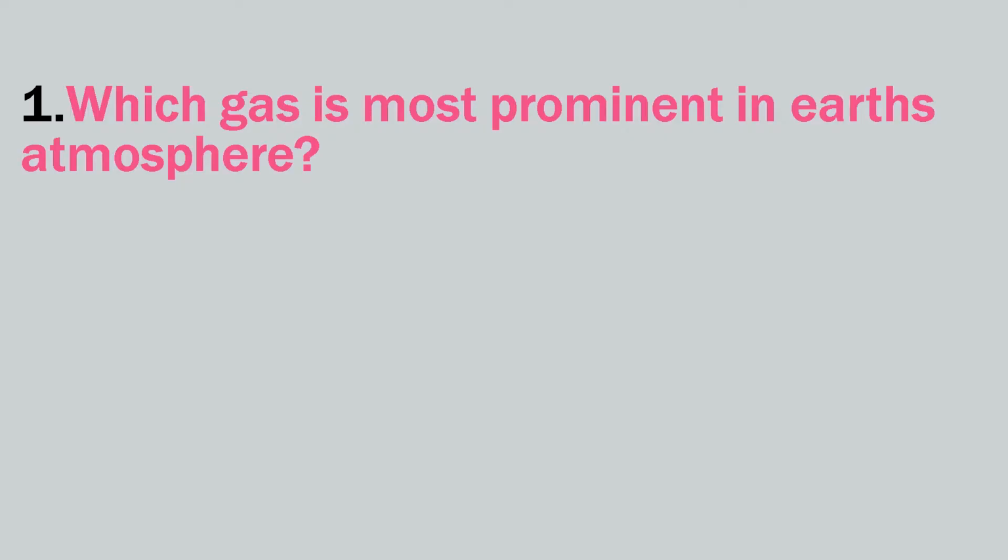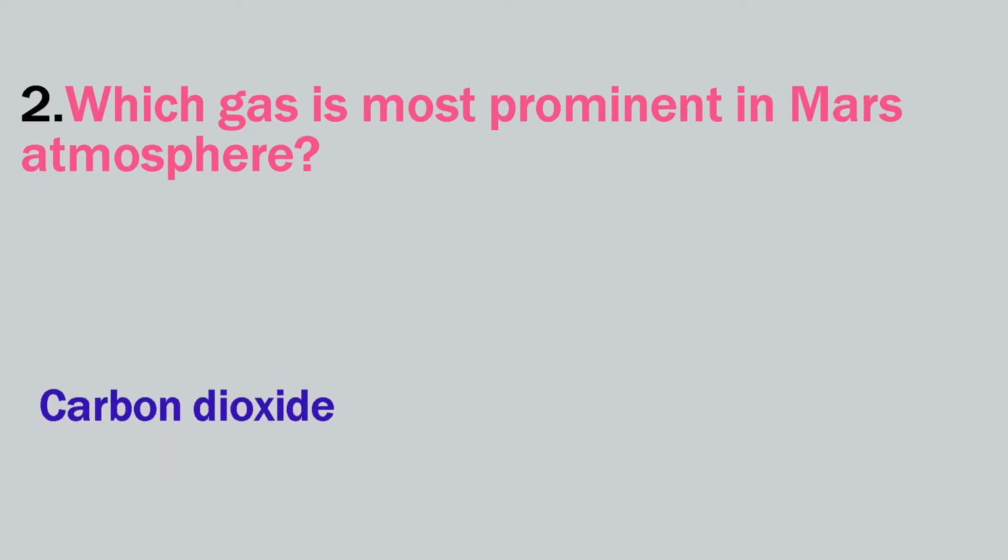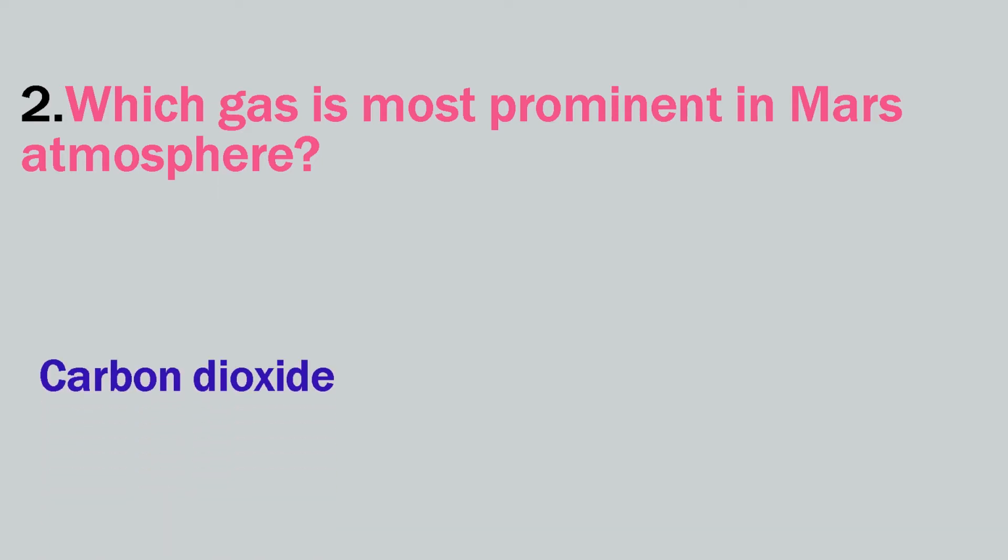Which gas is most prominent in Earth's atmosphere? Nitrogen. 78% of Earth's atmosphere is filled with nitrogen. Which gas is most prominent in Mars' atmosphere? Carbon dioxide. 95.32% of Mars' atmosphere is made of carbon dioxide.